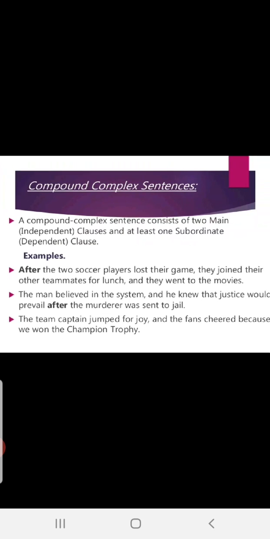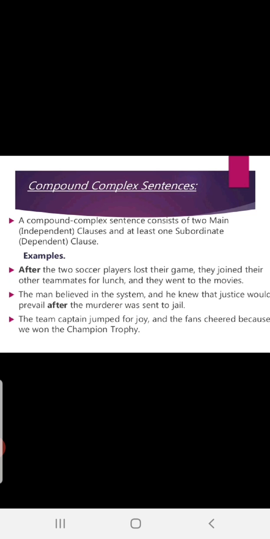Fine. Compound complex sentences. A compound complex sentence consists of two main independent clauses and at least one subordinate, that is, dependent clause. Let us see. See here, this is very important to understand. The sentences where we use after. Okay. Many times you fail to use this. But now just observe this.